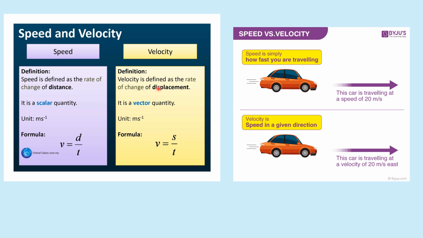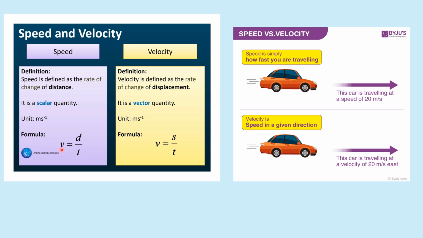Then velocity. Velocity is defined as the rate of change of displacement. Velocity shows the magnitude and also the direction. Therefore, it is a vector quantity. Here it represents the velocity of the car. 20 meter per second, 20 is the magnitude of the distance. Then east shows the direction. But speed and velocity have the same SI unit.